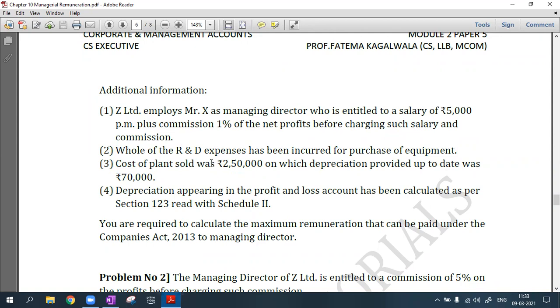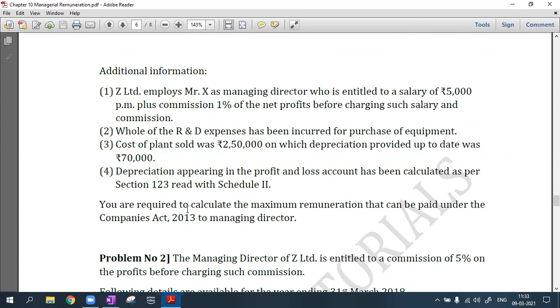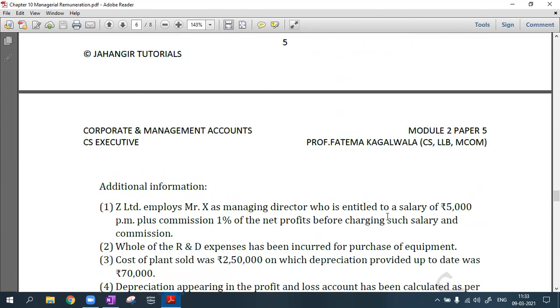The whole of the R&D expenses were incurred for purchase of equipment. The cost of the plant which was sold was 2,50,000 and the depreciation up till date was 70,000. Depreciation in the profit and loss account has been calculated as per section 123 only, with Schedule 2. We are supposed to calculate the maximum remuneration which we can pay to this managing director.